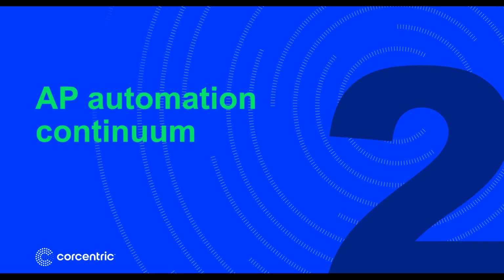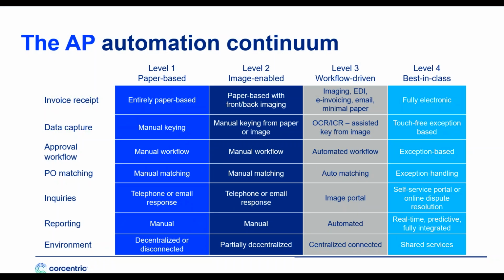So we know we need to automate. We know that this is a priority for 2019. And whether you're completely manual or semi-automated, chances are that automation is on your roadmap. Question is how are we going to do it? How can we make sense of all these different technologies, approaches, and vendors in the market so we can make sure we get the solution that's going to pay the biggest bang for the buck?